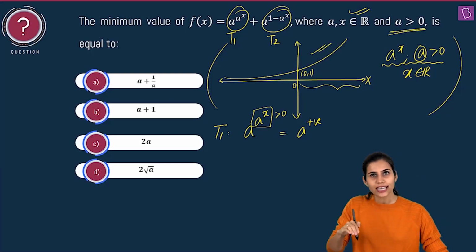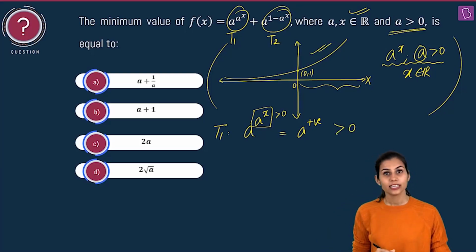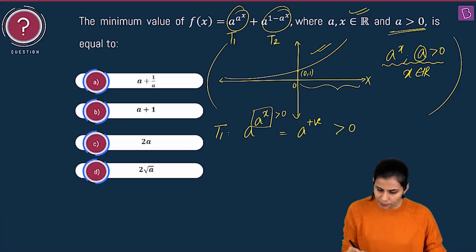Corresponding to the positive real axis, the graph is taking up positive values, right? So this is again positive. That means my first term is certainly positive for every x real.